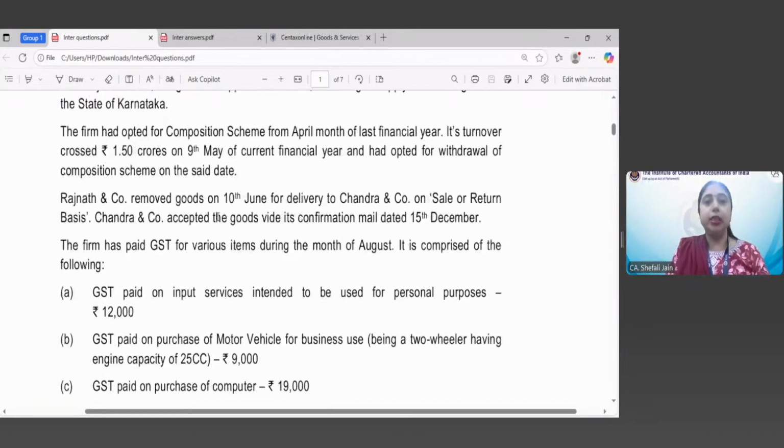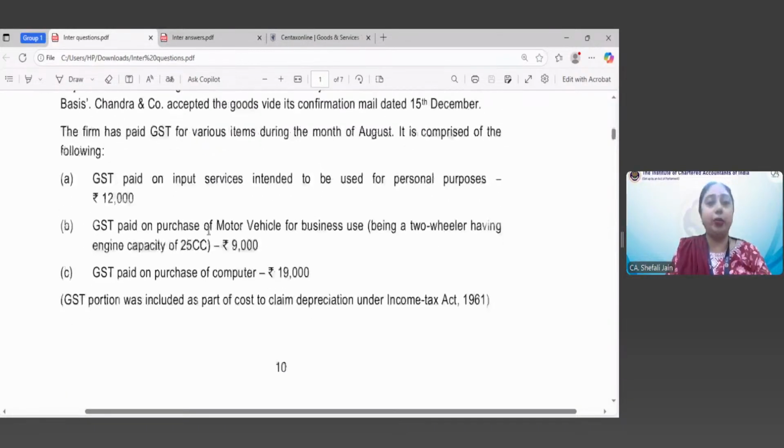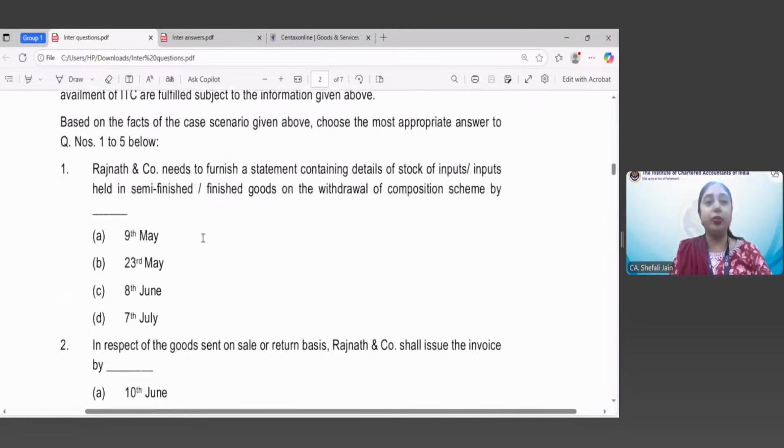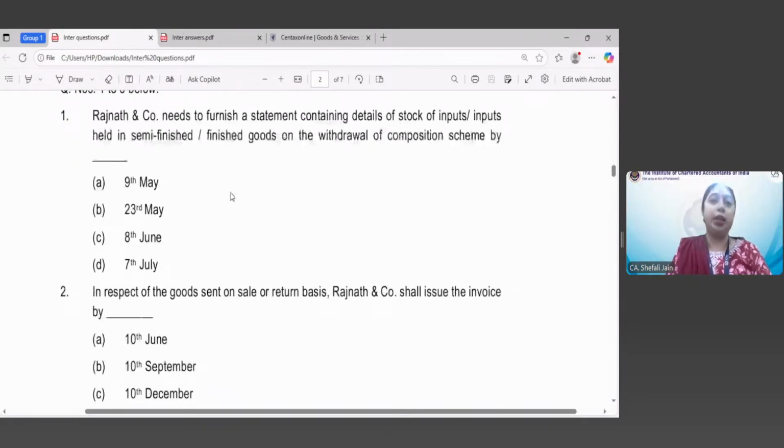Now, since I want to cover all the MCQs and we are short of time, it will take more time, so let me straight away come to the related question. Otherwise, I would have read the entire case scenario and then the questions. But I want to cover the questions which are there in the scenario. So the first question related to this information is: Rajnath and Company needs to